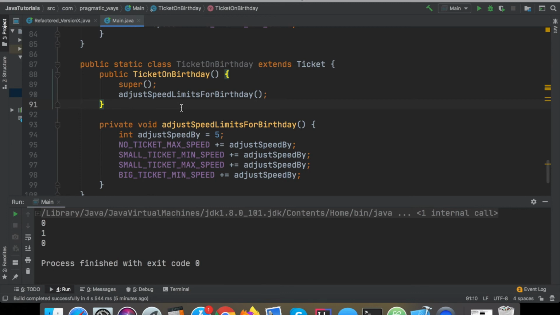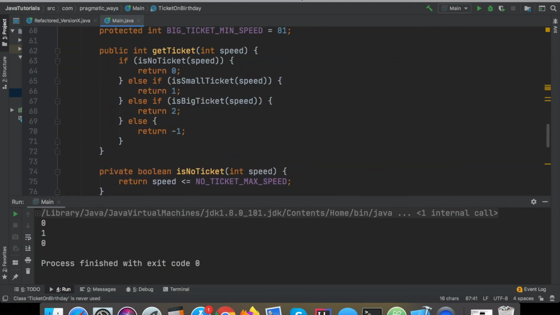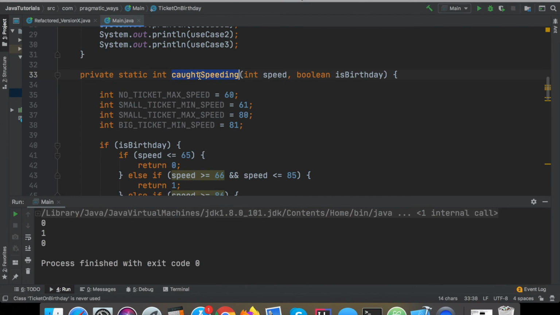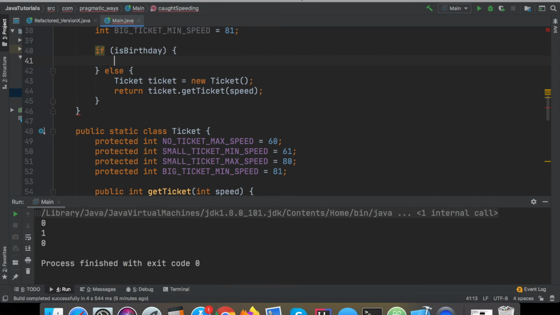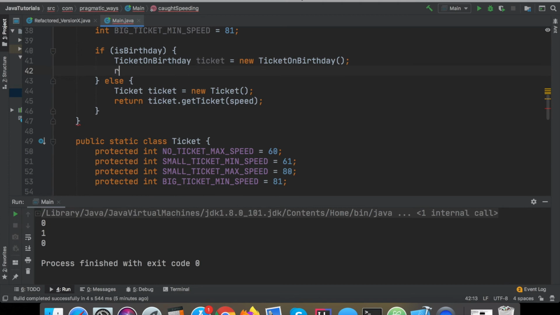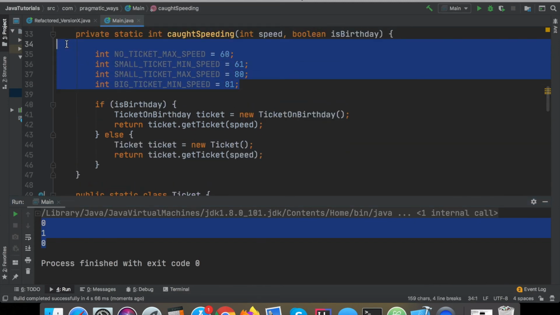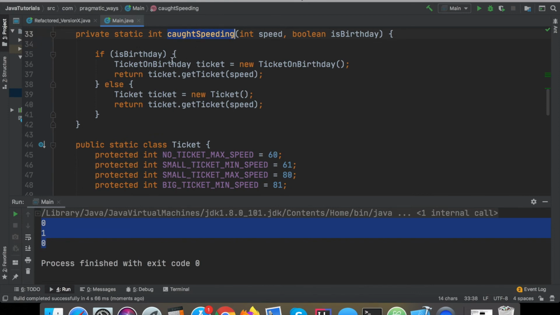All right, so now I actually want to use this class inside of our original getCaught function here. So if it is the birthday, well, then I can just delete all of this code, and I'm just going to say ticket on birthday, ticket equals new ticket on birthday, and then return ticket.getTicket for the speed. Control save that, control run that, and then this should work, again, the exact same, and it does. So that's great. I can actually delete these variables now, and it really cleans up this function.